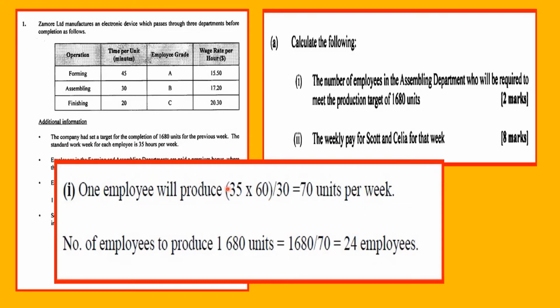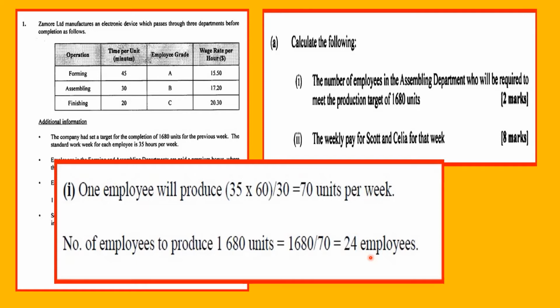It takes half an hour in the assembly department to produce 1 unit, so we divide that by 30, and we get that one employee will produce 70 units per week. The number of employees to make the 1,680 units would be 1,680 divided by 70, which gives us 24 employees.